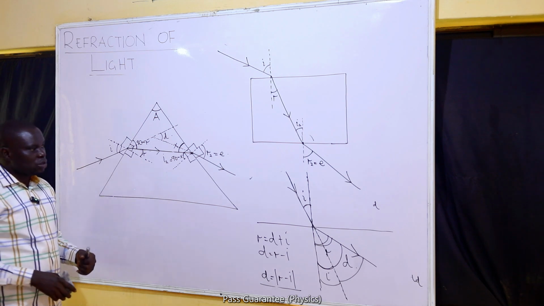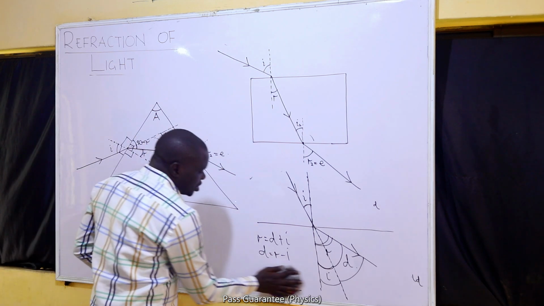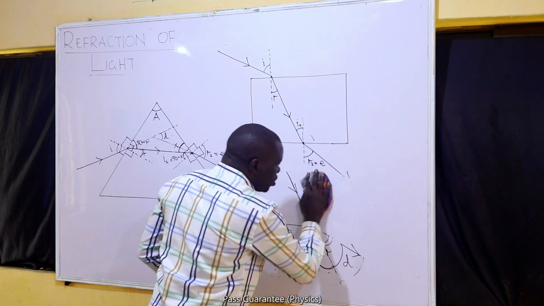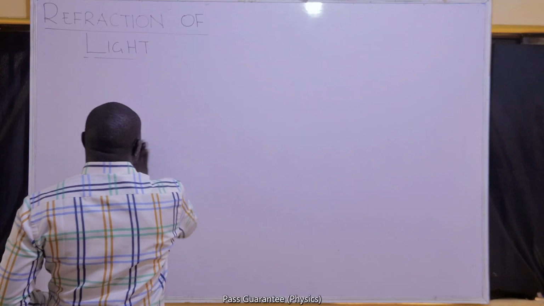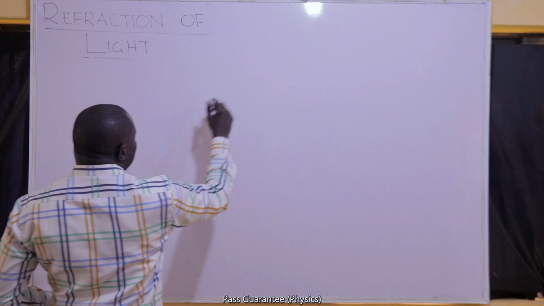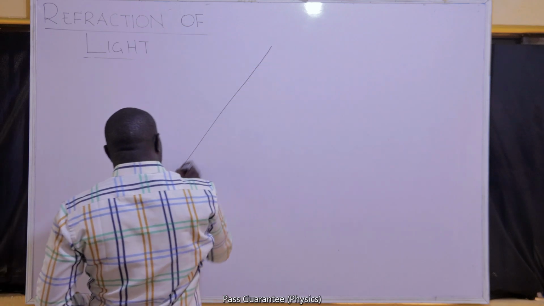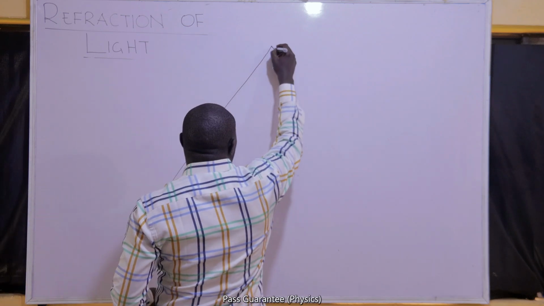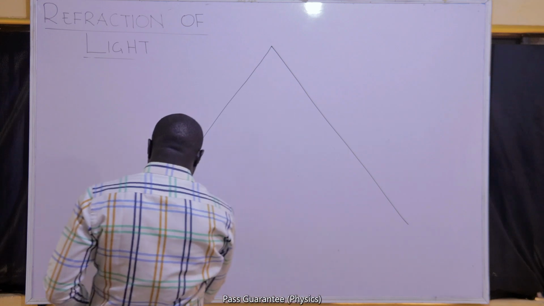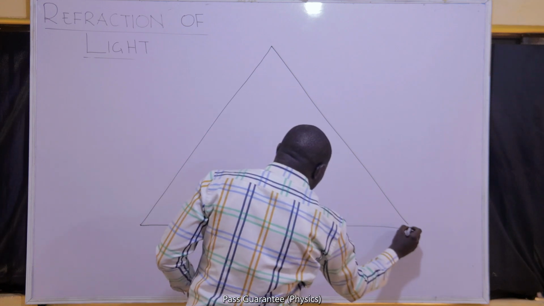I'm also going to try to say more questions on triangular prism before we leave the topic. I will tell you how to obtain the deviation for a triangular prism using a bigger diagram so that we'll be able to show all of what is necessary.